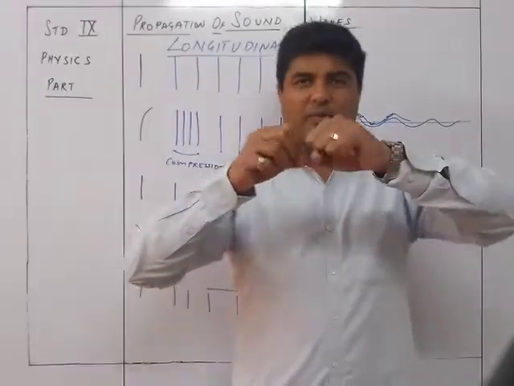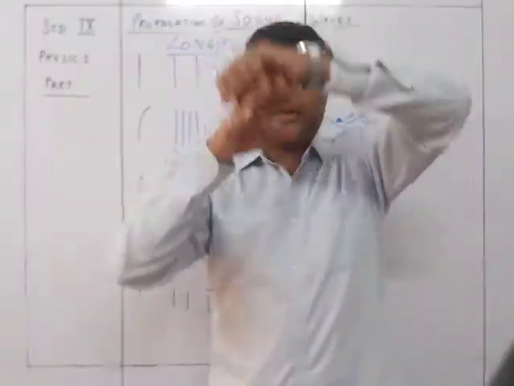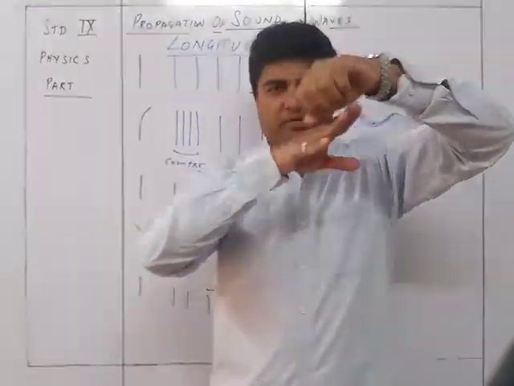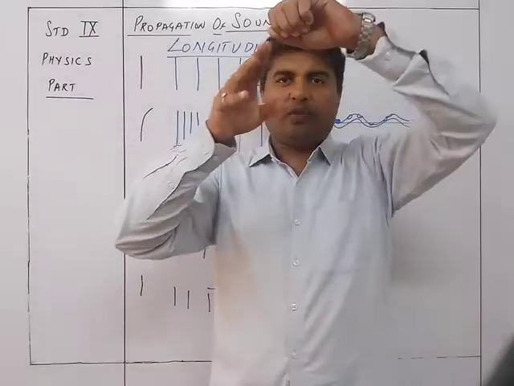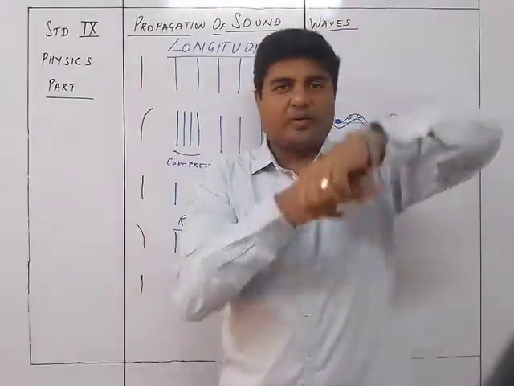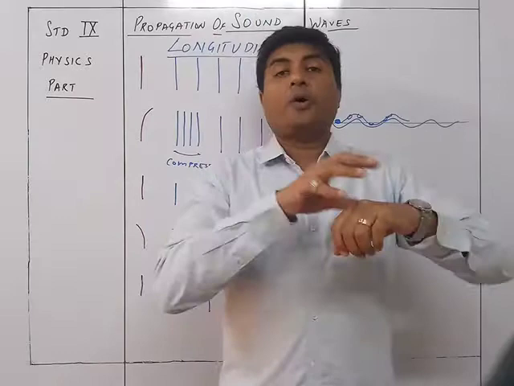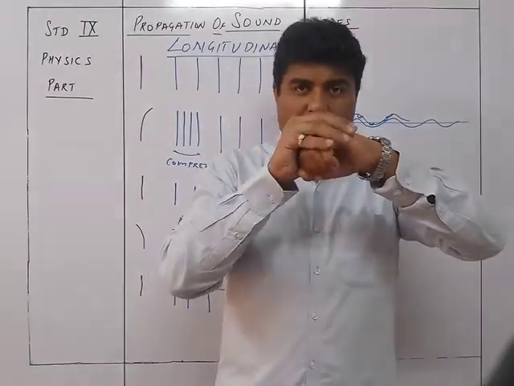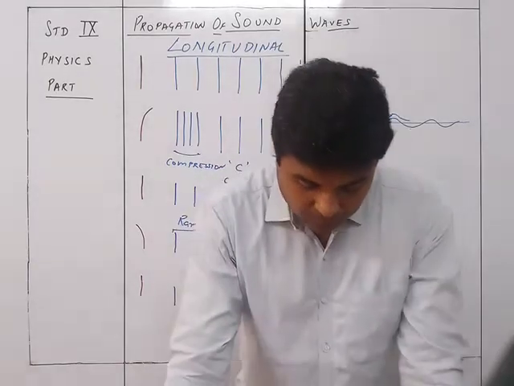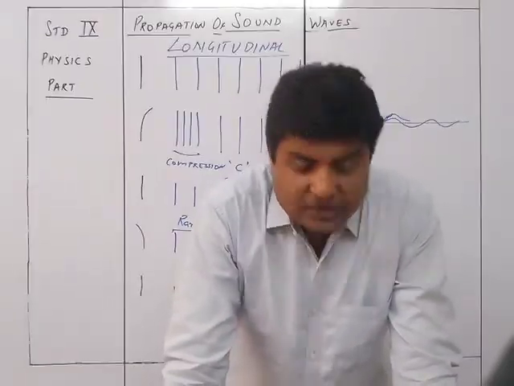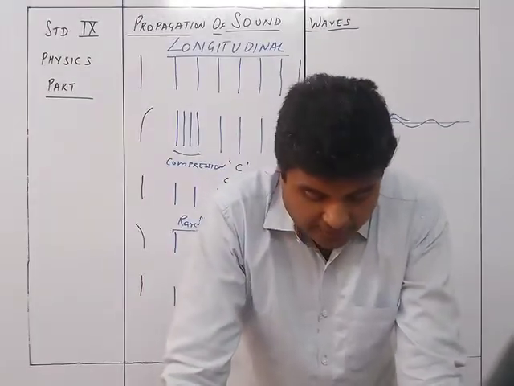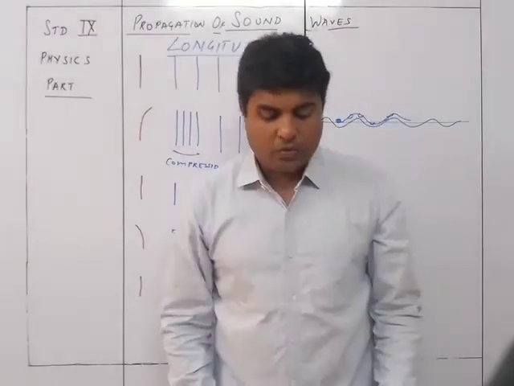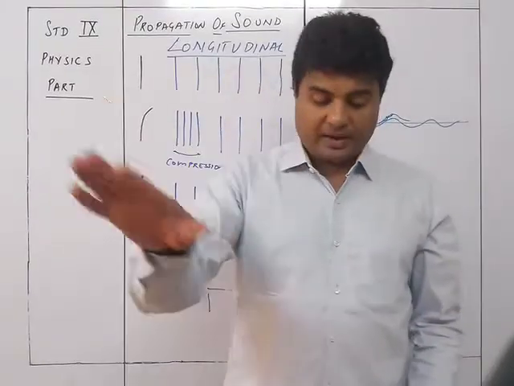The cork will go up and down, up and down, but it stays here, while the waves are just moving. When the wave goes down, the cork goes down; when the wave goes up, the cork goes up. When the wave passes ahead, another wave comes and moves it up and down. So the particle does not move. The cork does not move ahead, but it moves up and down while the wave moves ahead.